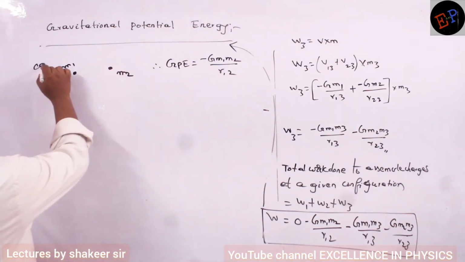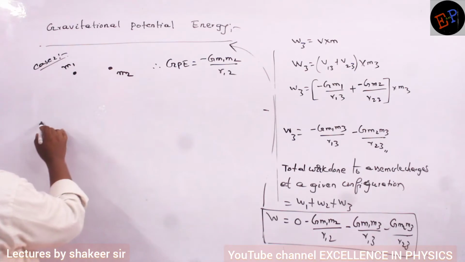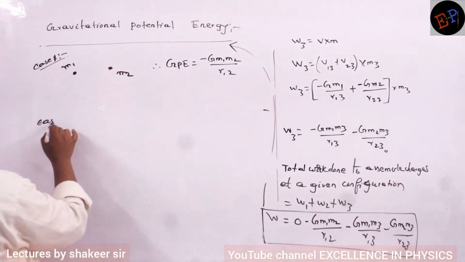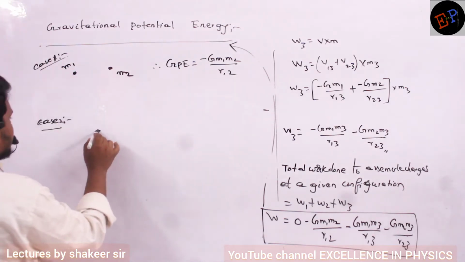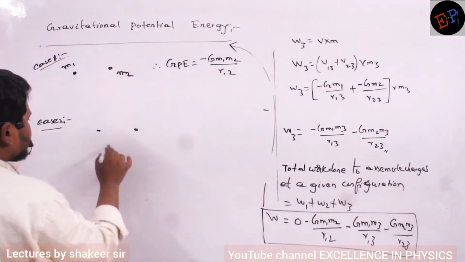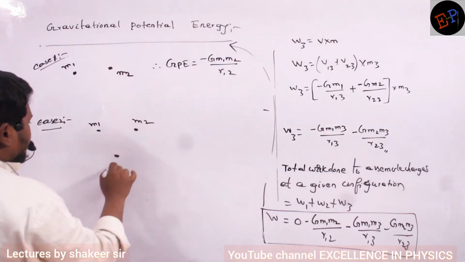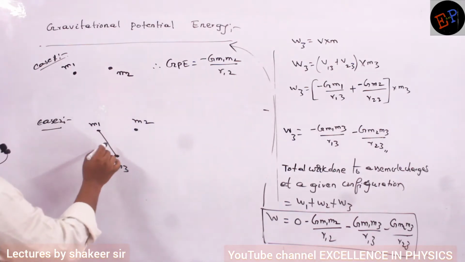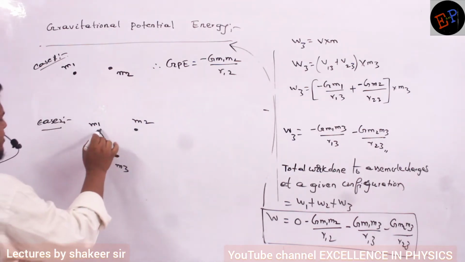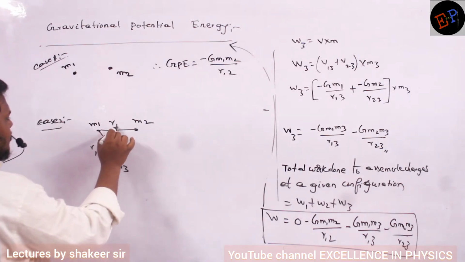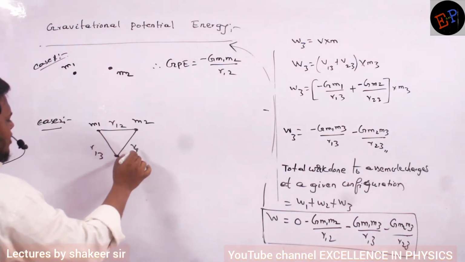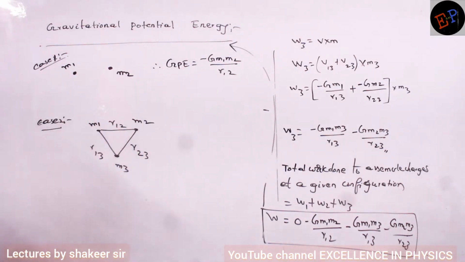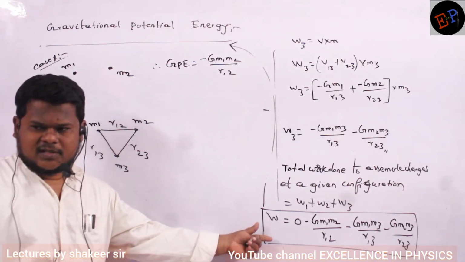Case number 2: consider there are 3 masses. First mass, second mass, third mass: M1, M2, and M3. How many pairs are possible? This is one pair, R13 is the second pair, R12 and R23 make the third pair. 3 pairs are possible, so you have to write 3 terms.